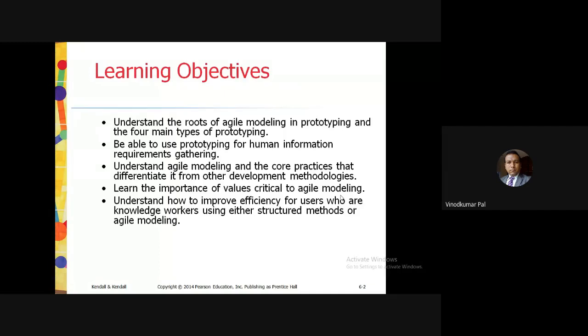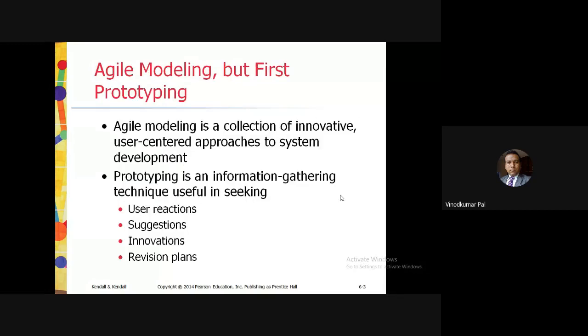So these are some of the points. Three important things are there. First is prototyping, second is RAD, rapid application development, and third is agile modeling. But first is prototyping. Now we are supposed to understand prototyping first. Agile modeling is a collection of innovative, user-centered approaches to system development. As I have mentioned, agile modeling and prototyping are more concentrated on the user requirement.